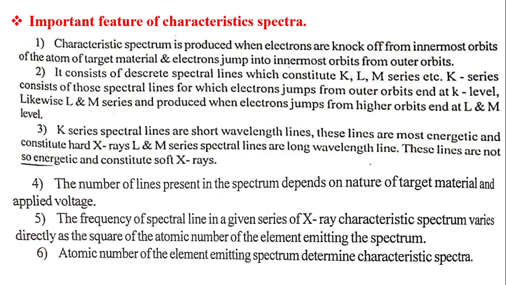Also, the frequency of a spectral line in a given series of the X-ray characteristic spectrum varies directly as the square of the atomic number of the element emitting the spectra. Another important feature is that the atomic number of the element emitting the spectrum determines the characteristic spectra. The frequency of radiation depends upon the target material, hence this spectra is known as characteristic spectra.